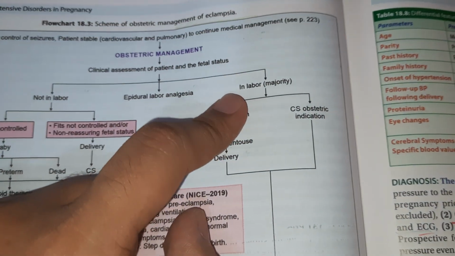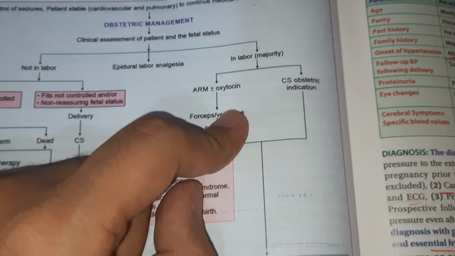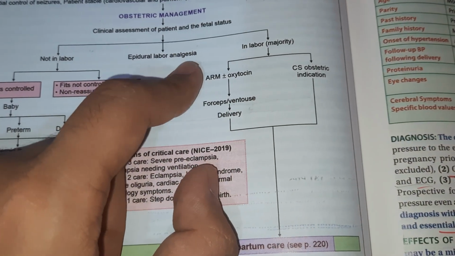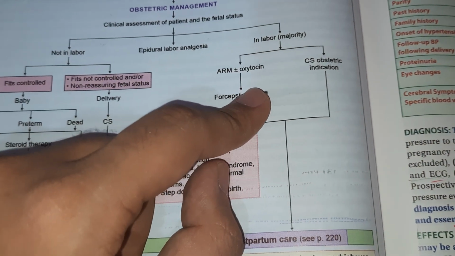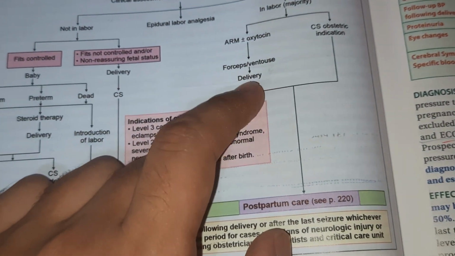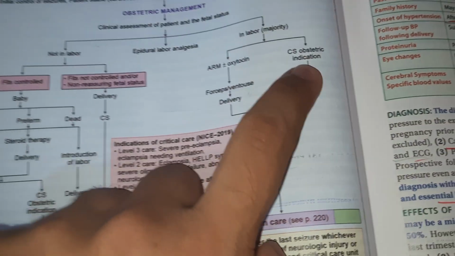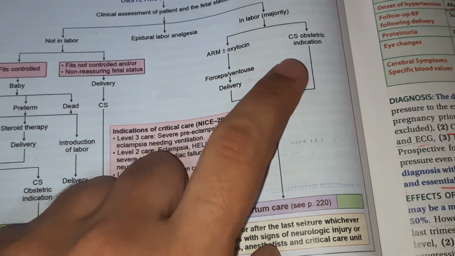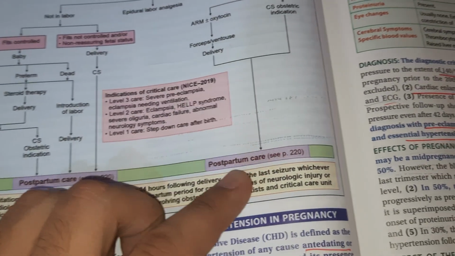In labor, in the majority of cases, epidural and labor analgesia are given. If the patient is in labor, we give ARM or artificial rupture of membranes with or without oxytocin, forceps or ventouse, and we deliver. And CS if there is an obstetric indication, and we have to do intrapartum and postpartum care.